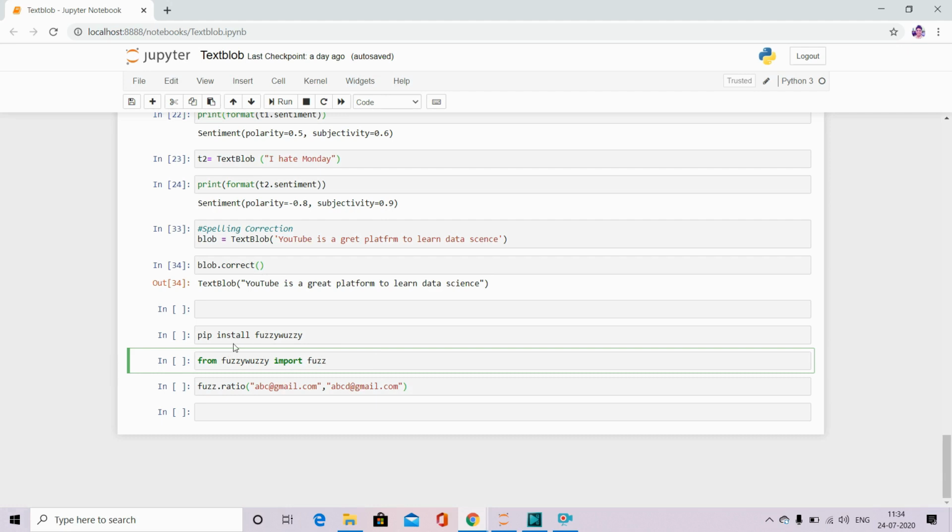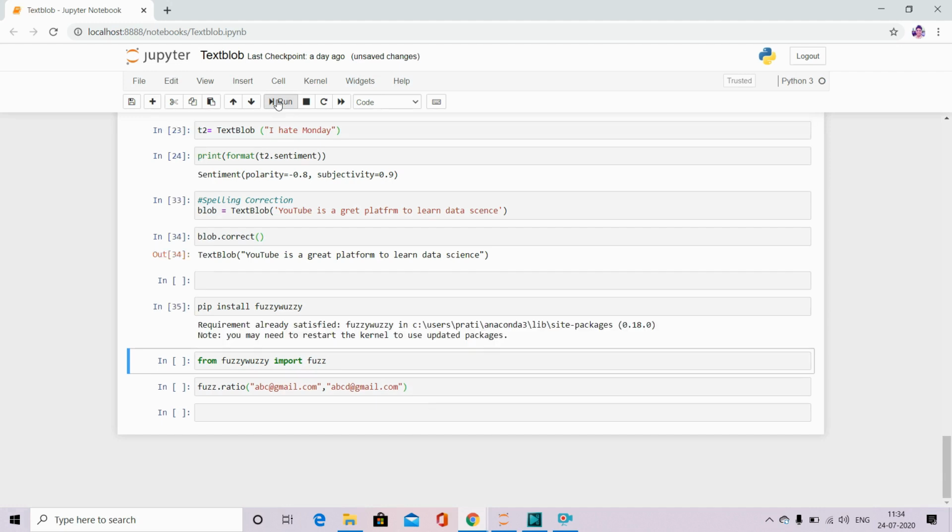So the first command is that you have to install Fuzzy Wuzzy, and this is not part of the TextBlob. This is an additional thing that I am showing you. Fuzzy Wuzzy is a very powerful tool as well to compare two strings. And from fuzzywuzzy, I'm importing fuzz.